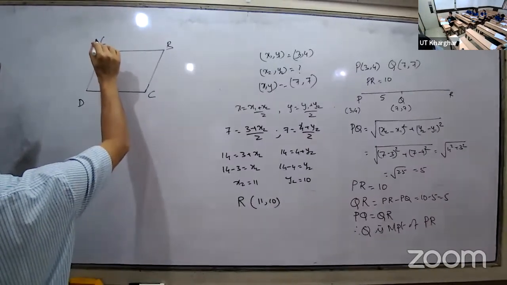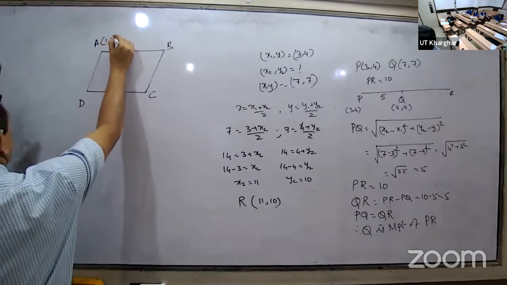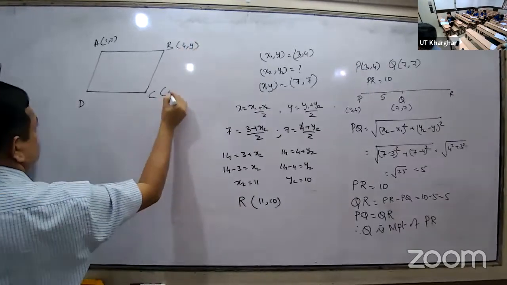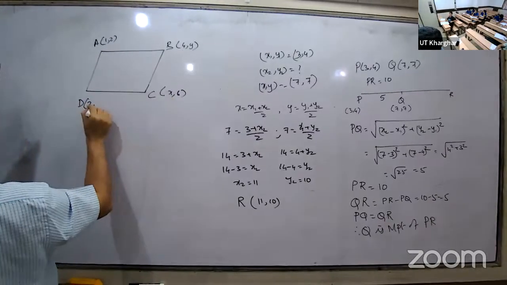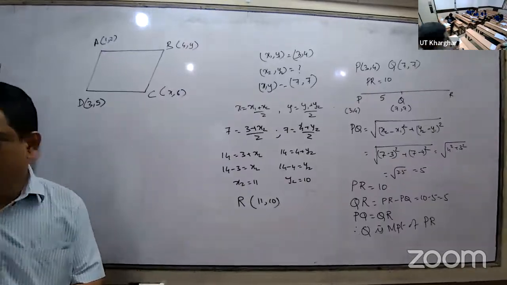Okay, what is A? A is (1, 2). B is (4, y). C is (x, 6). D is (3, 5). You have to find x and y. How many things do you have to do?